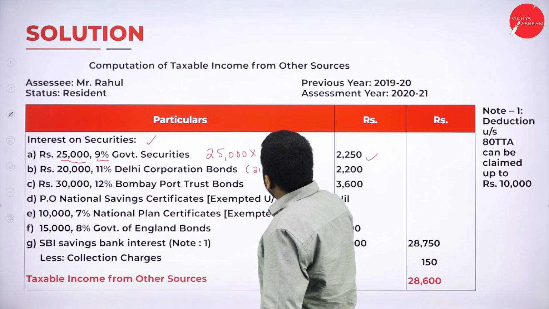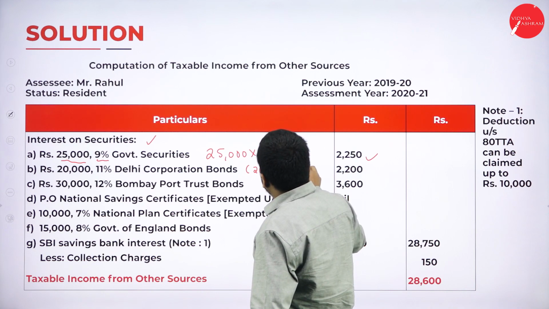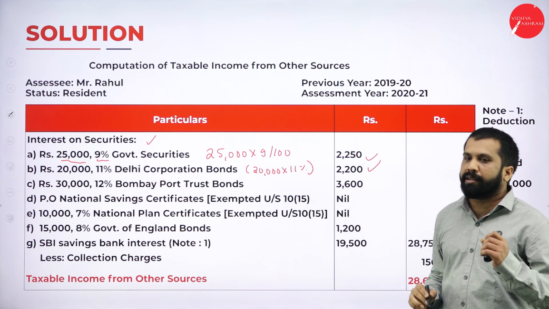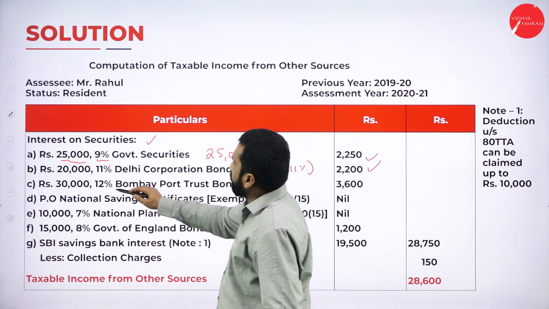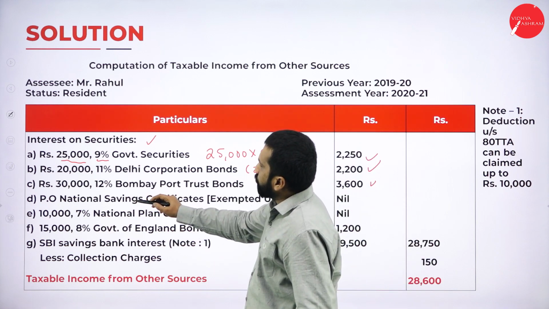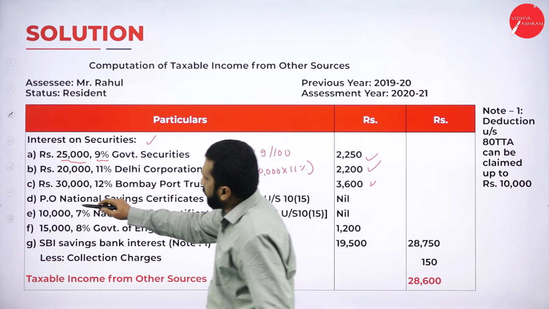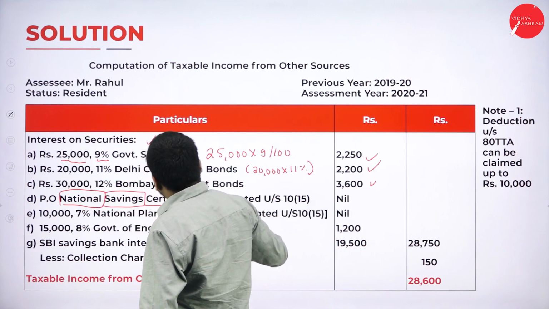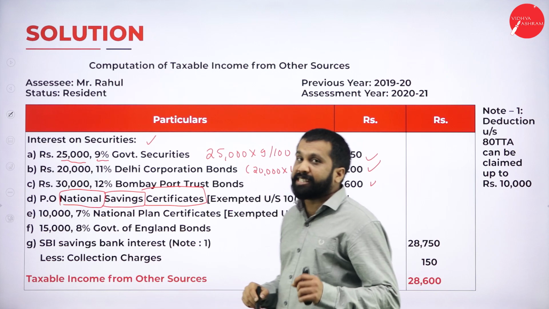Now, 20,000 multiplied with 11%, 2,200. Similarly, 30,000 into 12%. Post Office National Savings Certificate, as I told you, what it is? Taxable or tax-free? It is tax-free.